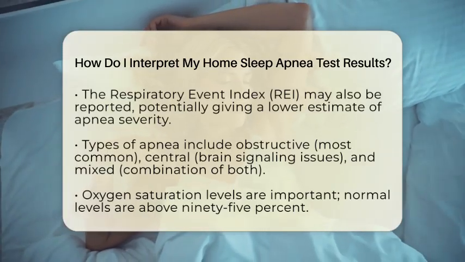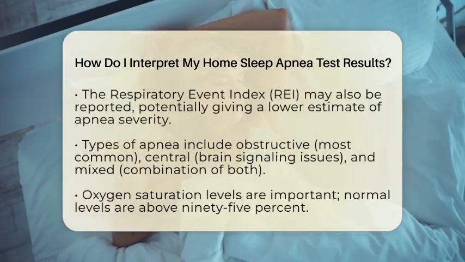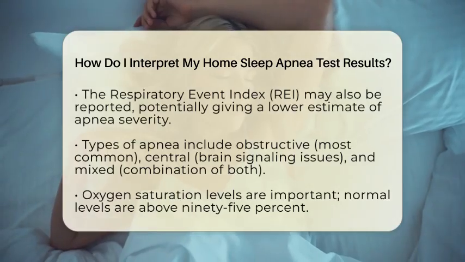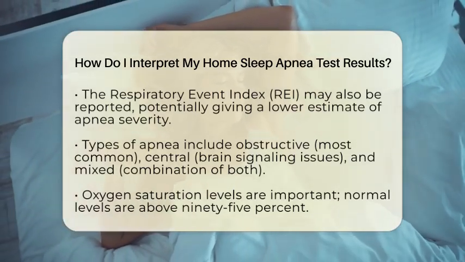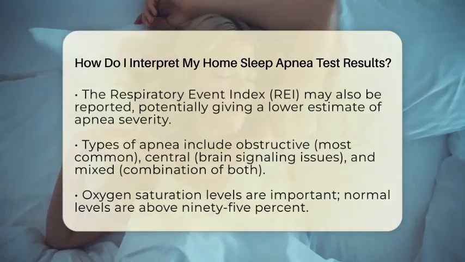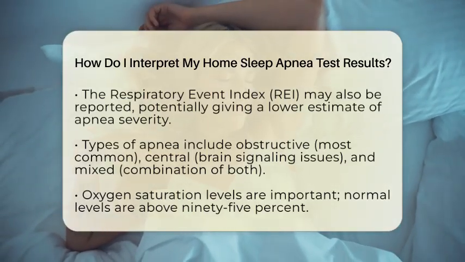Obstructive sleep apnea is the most common type, caused by a blockage in your airway. Central sleep apnea occurs when your brain fails to send the right signals to breathe. Mixed or complex apnea is a combination of both types.